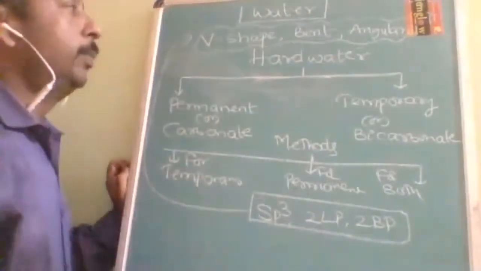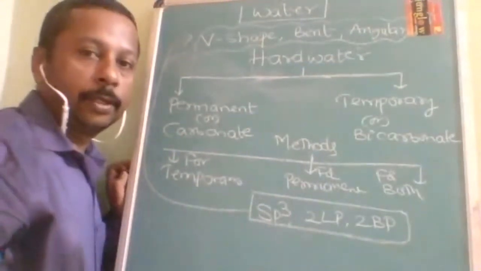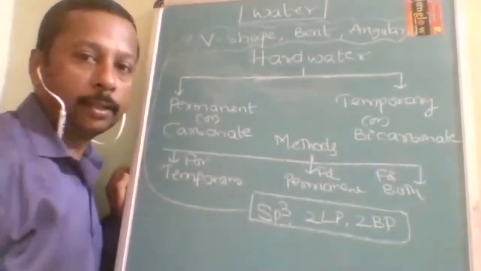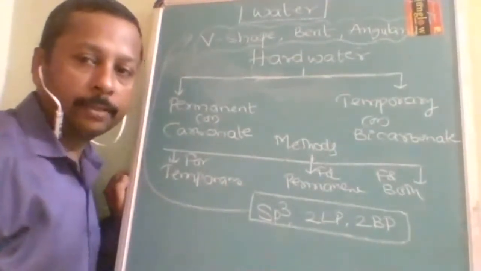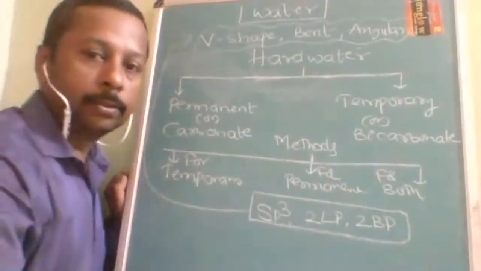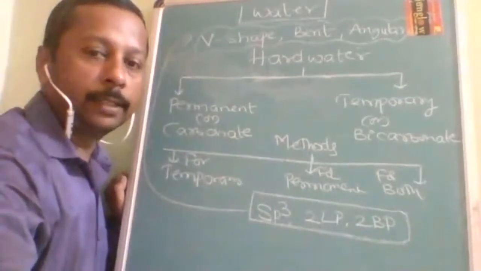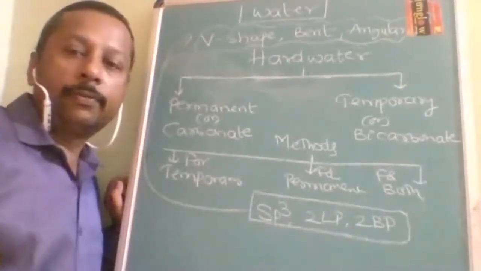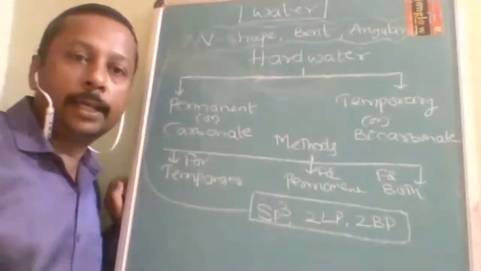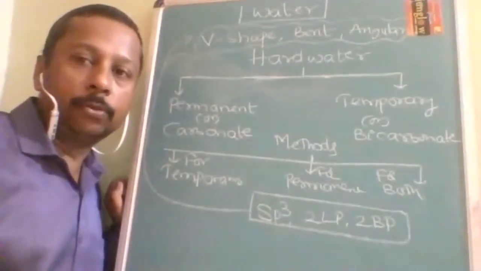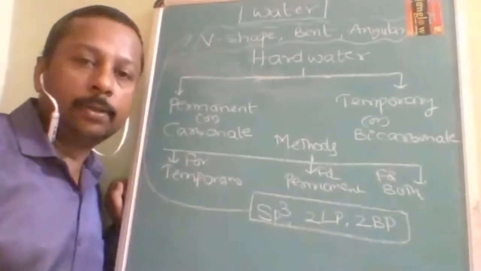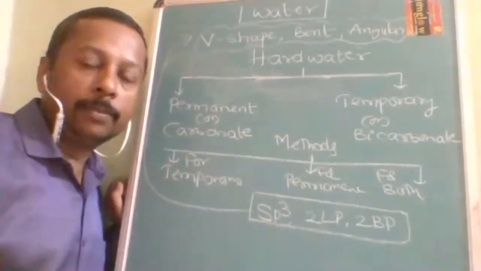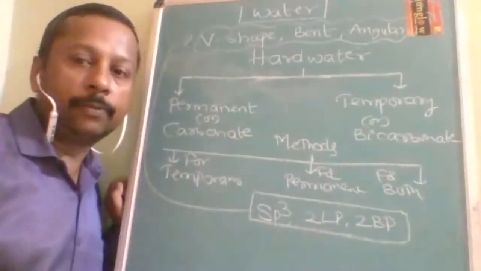Okay. Now coming to the hardness of water. What is hard water and what is soft water? The difference between soft water and hard water is identified with the help of soap. If soap dissolves and forms lather, then it is soft water.